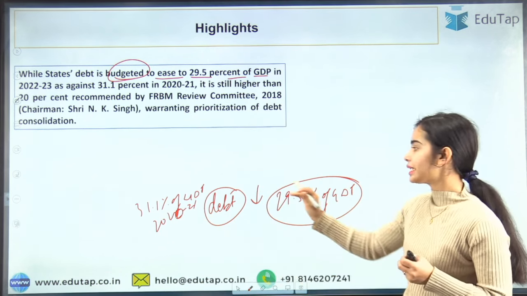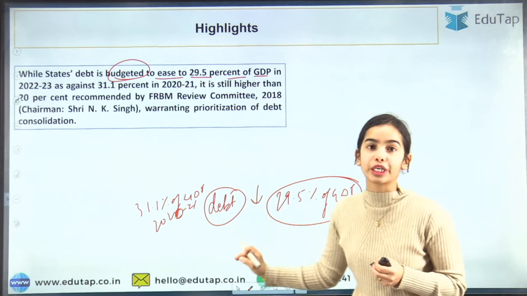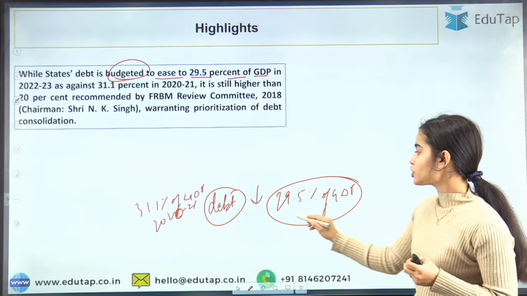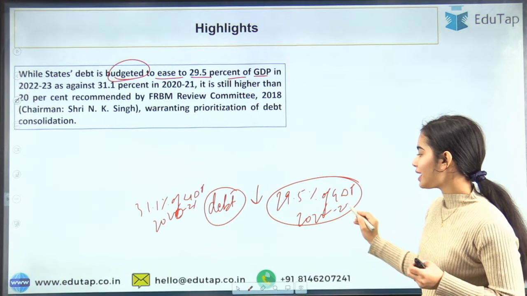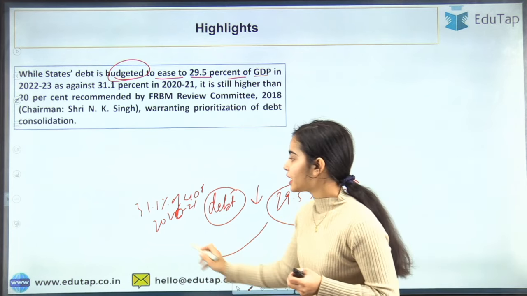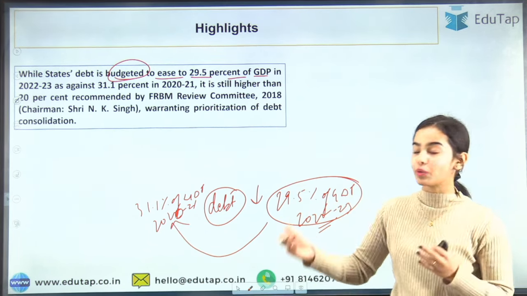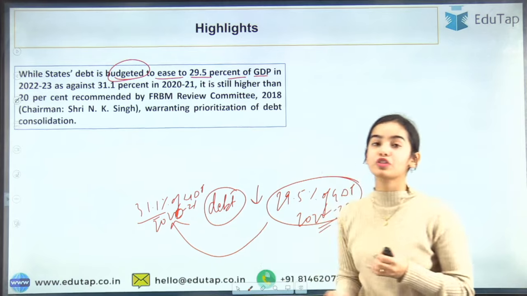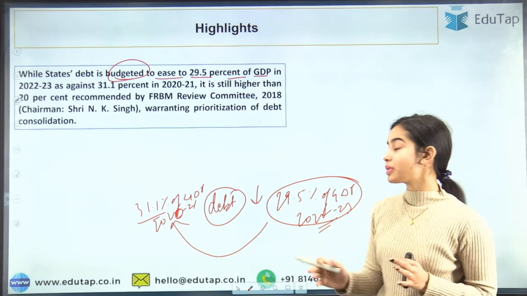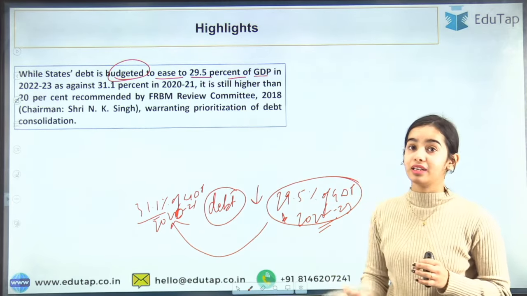So the debt is going to ease to 29.5% of the GDP in 2022-23 as per the estimates, compared with the actual data of 2020-21, which was 31.1% of GDP. Though we have to remember that this number is still very high.